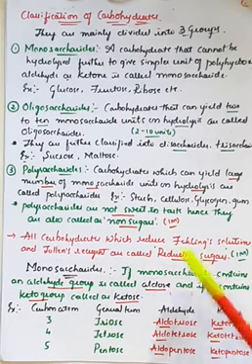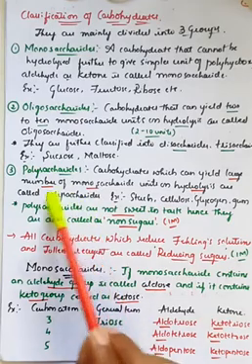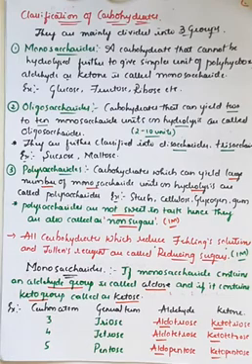For example, starch, cellulose, glycogen and gum are some of the important naturally occurring polysaccharides because they consist of more than 10 monosaccharide units, which means they have the capacity to produce more than 10 monosaccharide units on hydrolysis, or on the addition of water molecule, right? There is one more statement here: polysaccharides are not sweet. As I already explained, when the chain of monosaccharide units is greater than 10, they are considered polysaccharides.